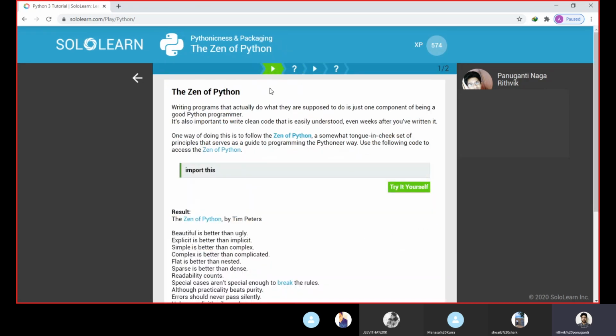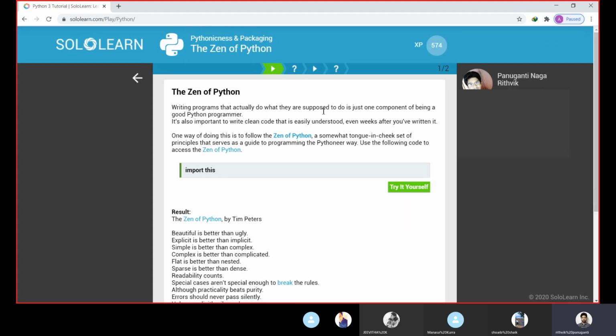So what is this Zen of Python? Whenever you write code which does a particular task, your desired task, and you open the same code after a month or two, it must be understandable to you. You should not face any trouble understanding it.